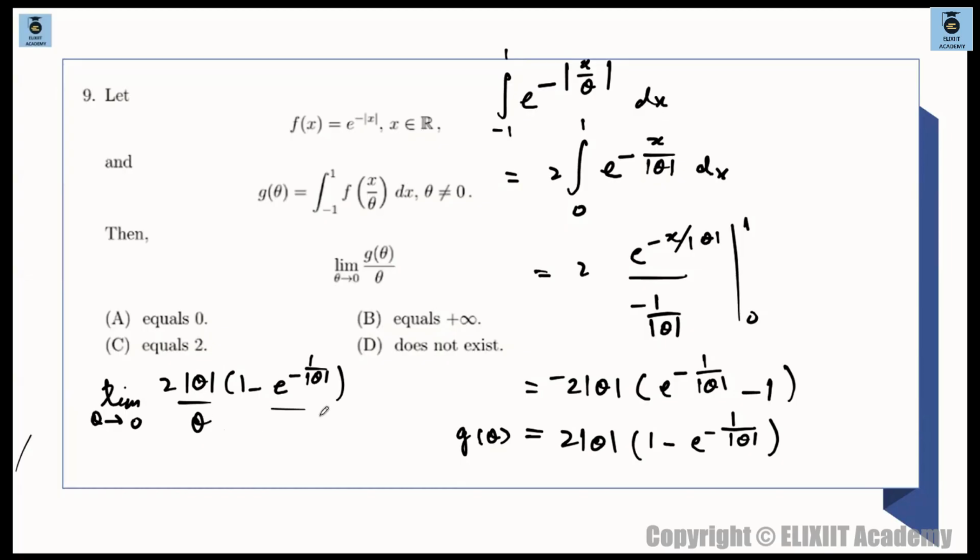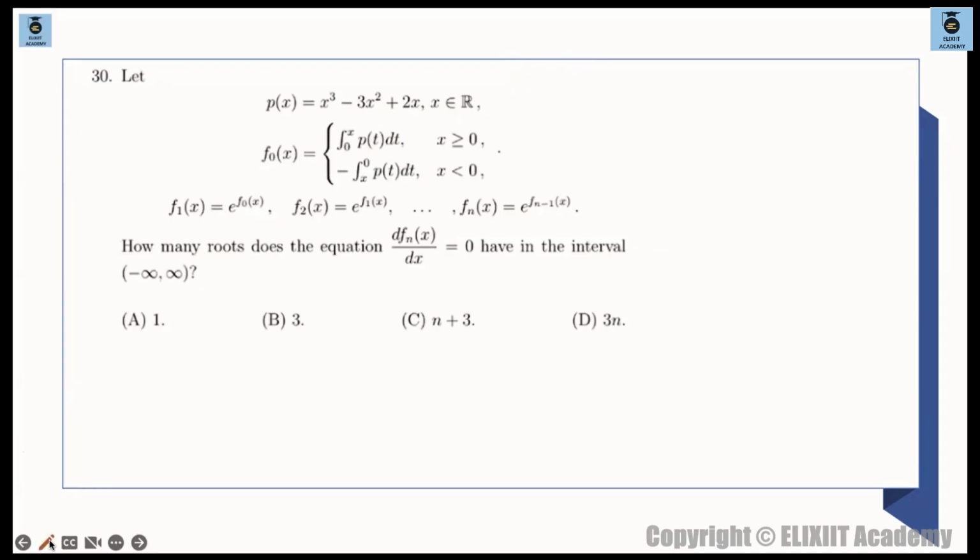But left hand limit will be, this will become e to the power of minus 1 by negative. ये negative से खोलेगा तब. Left hand limit theta negative माने 0 minus के लिए this will be negative. तो minus minus positive. तो 1 by 0, that positive 0 will tend to infinity. So e raised to the power of infinity will tend to infinity, and overall quantity will tend to infinity. So your left hand limit will be infinity. Obviously option D will be correct. This does not exist.